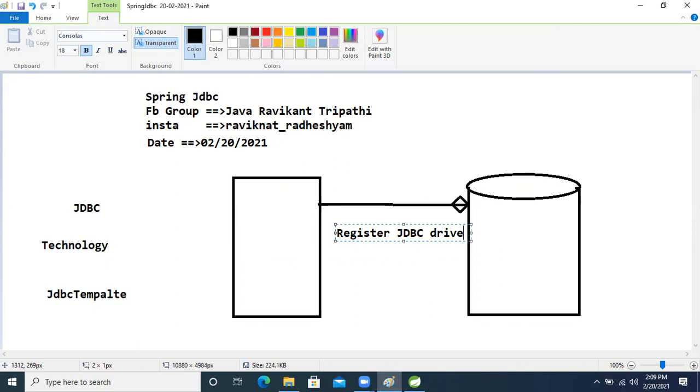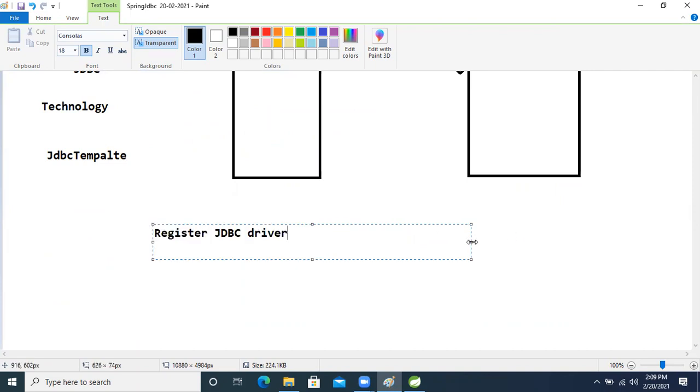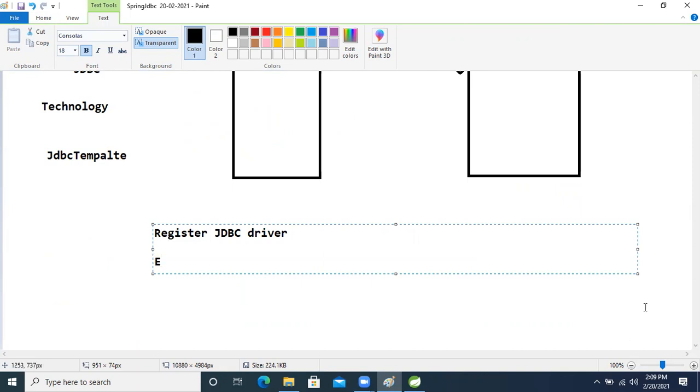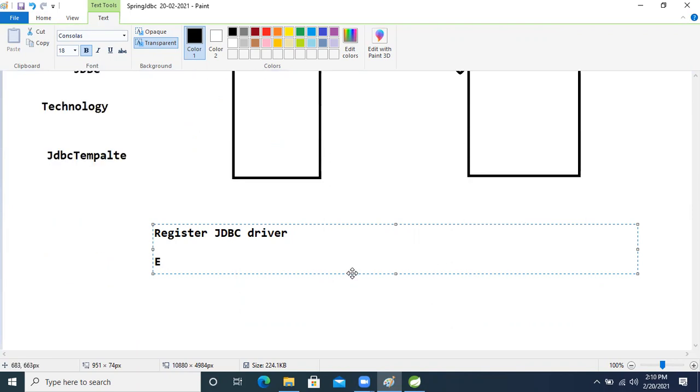We will take this one here only, because later we need to understand these things again. Registering the driver. After that, the second step: establishing the connection between our Java application and the database application.